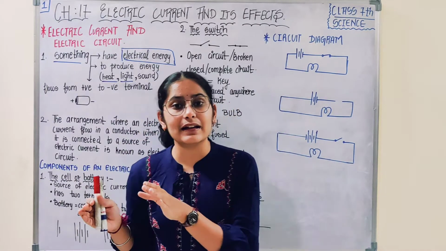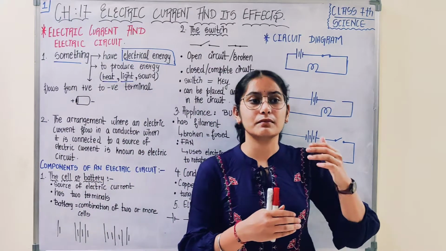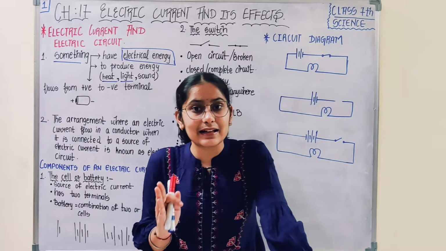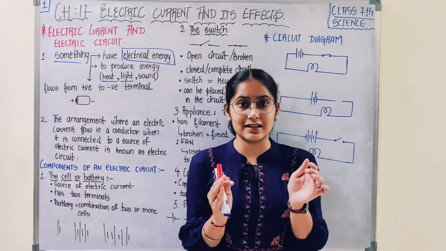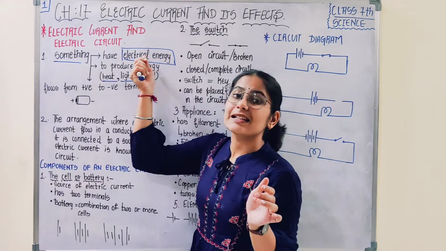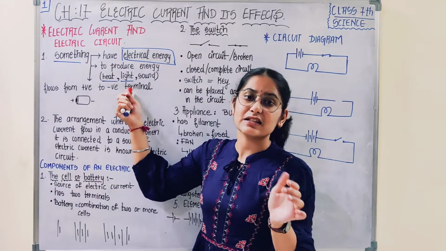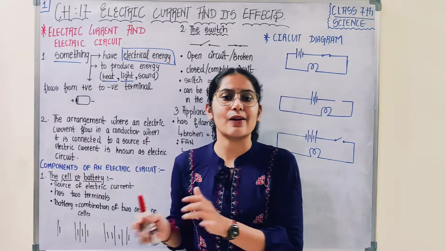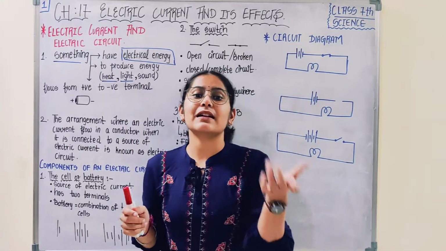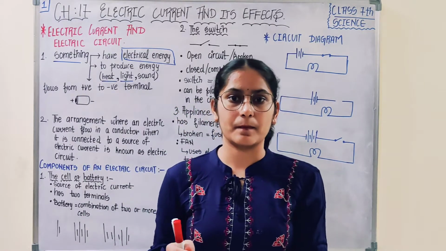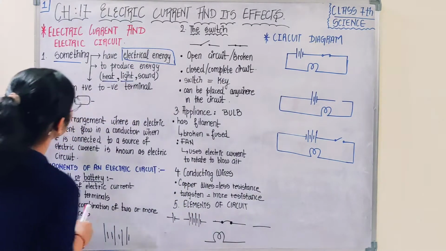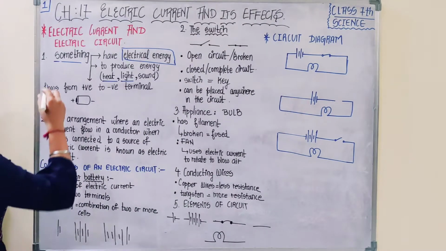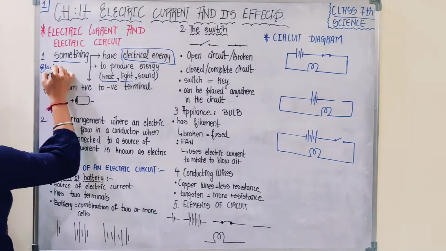That means electric current is able to make electrical appliances work because it possesses electrical energy, and this energy is able to produce another form of energy like light energy, heat energy, sound energy, depending on which electrical appliance you are using. I hope now you have understood what I am talking about, which is electric current.